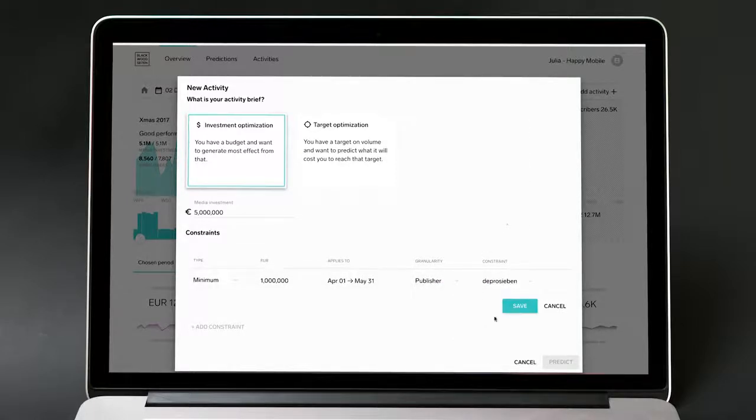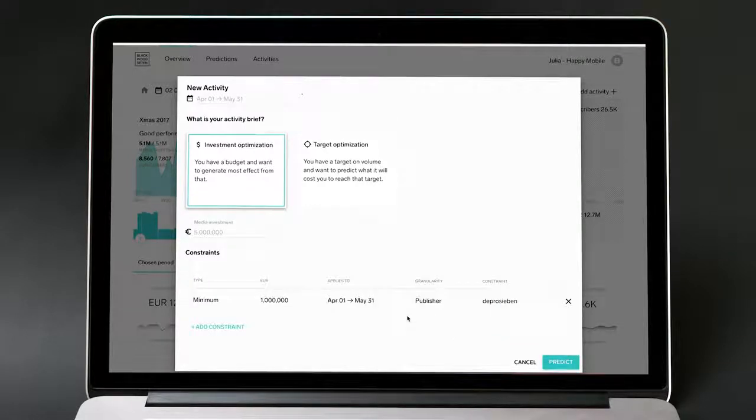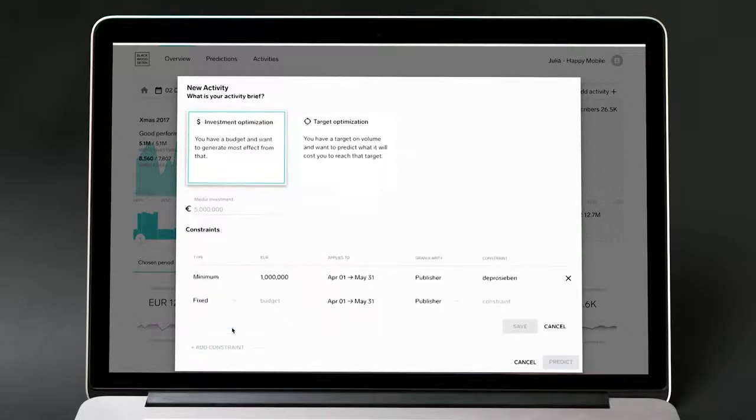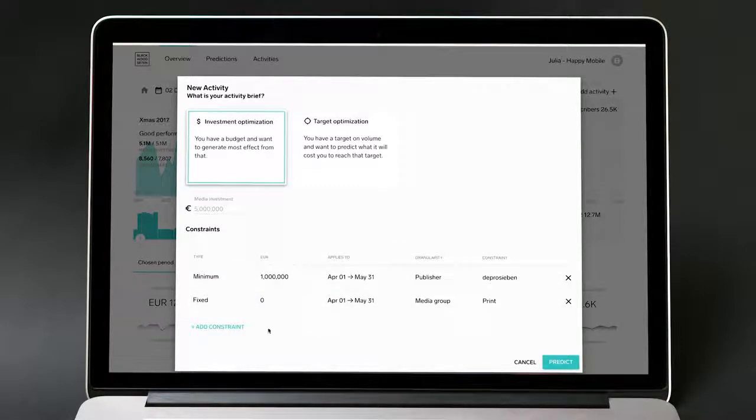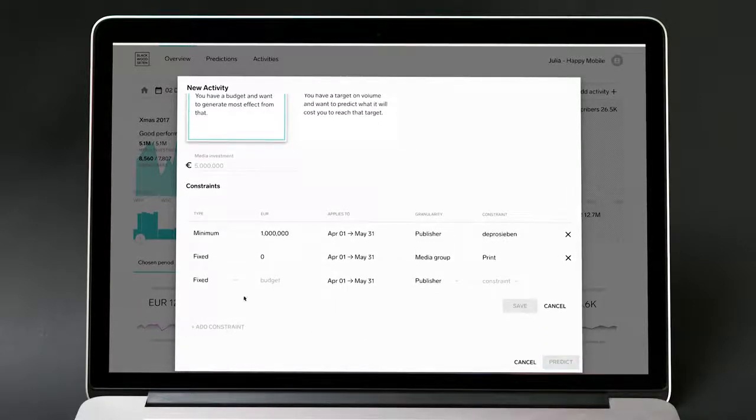We also know that we will not be developing any materials for print or outdoor for this campaign. So we also want to inform Hamilton AI that it shouldn't consider us spending anything on print. We can do this by fixing the print budget at 0. The same goes for outdoor. With a fixed budget for 0, Media Group as our granularity and outdoor as our constraint.